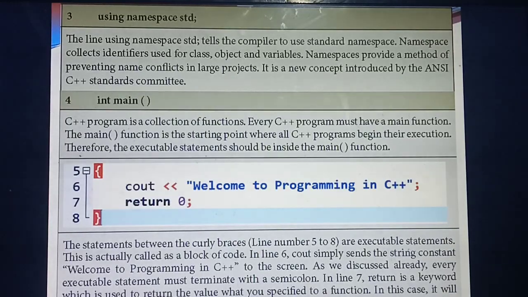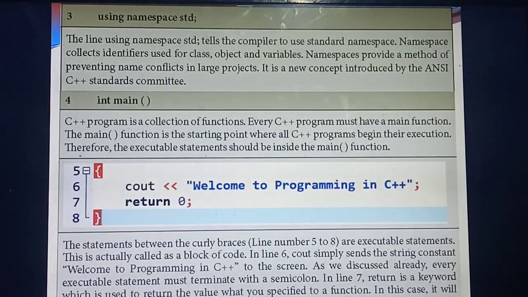So in the last program you studied int num equal to 20. So what's the variable you are using here? Num. Int a comma b. So what's the variable you are using? A and b. A equal to 5, b equal to 10. So likewise, all the object variables you are using in the program, that will come under which one? Using namespace std. Okay, that is called variable declaration. So all the variables, objects or everything will come under this using namespace std.